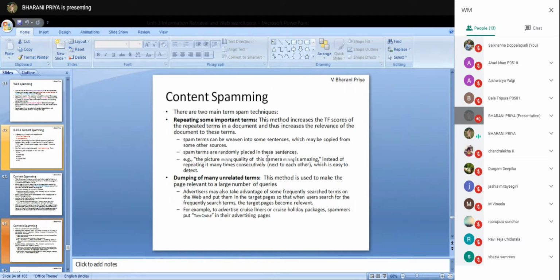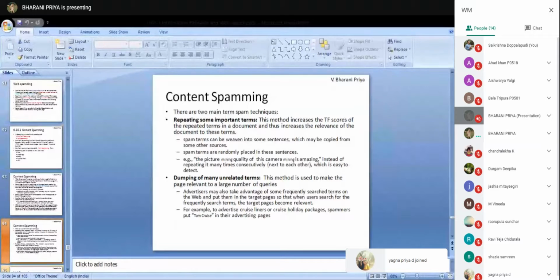Spam terms are randomly placed in the sentences. And some of the headings from other high-ranking web pages are copied from that web page and pasted in the required page. The other technique is dumping of many unrelated terms.